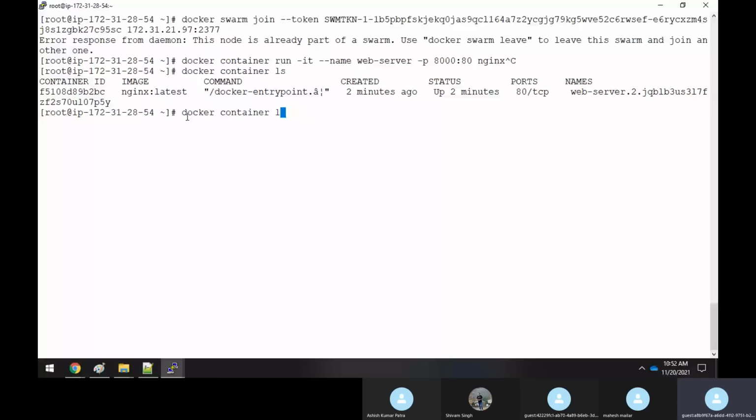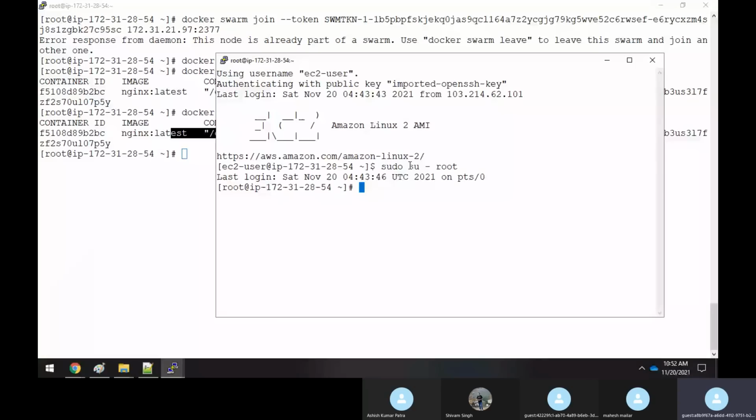Let me do one thing. Let me open a duplicate session of the same container. I'm opening a duplicate session. Log in as root. After that, if I execute the command docker container ls, the same container is running here.